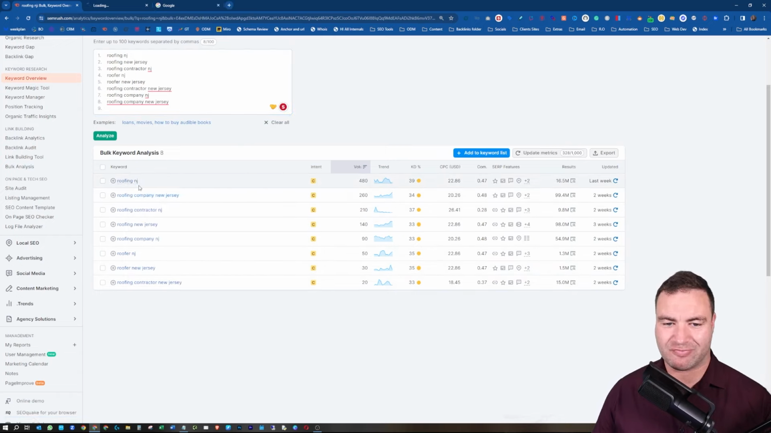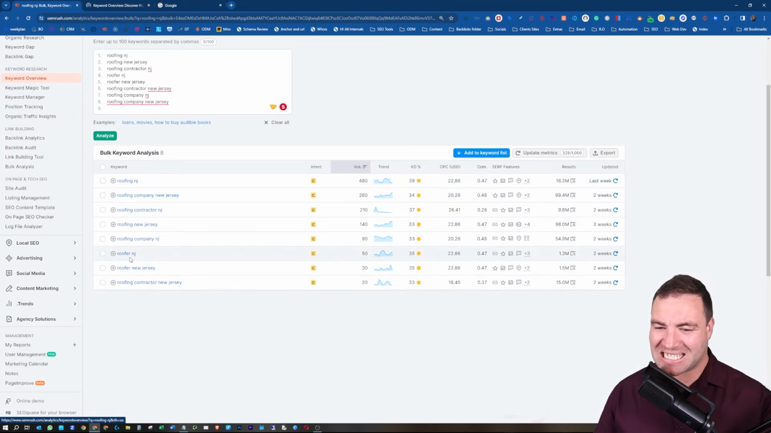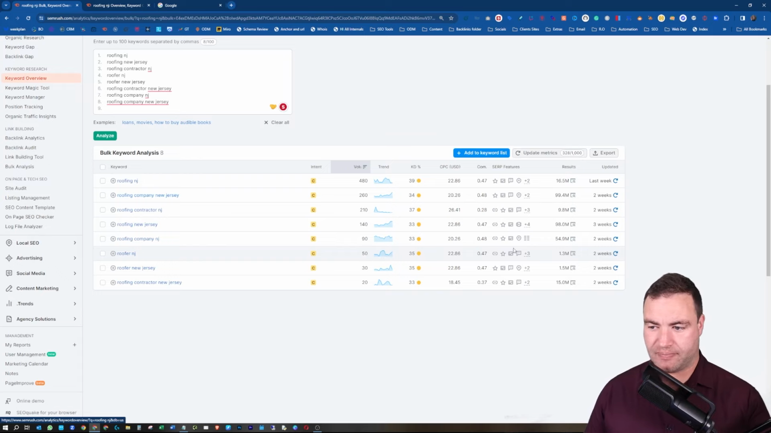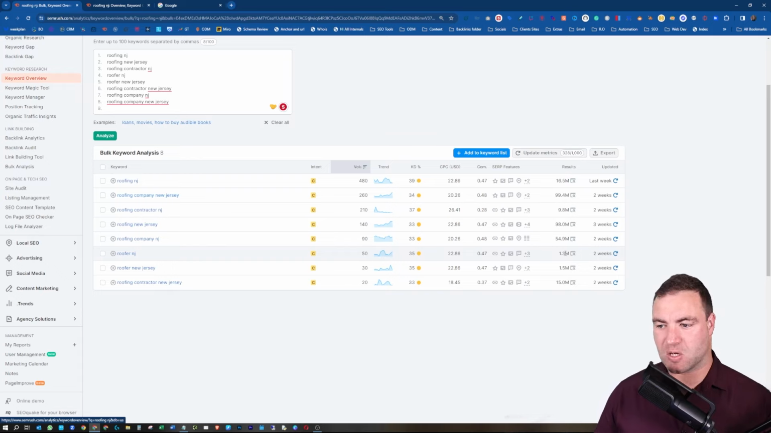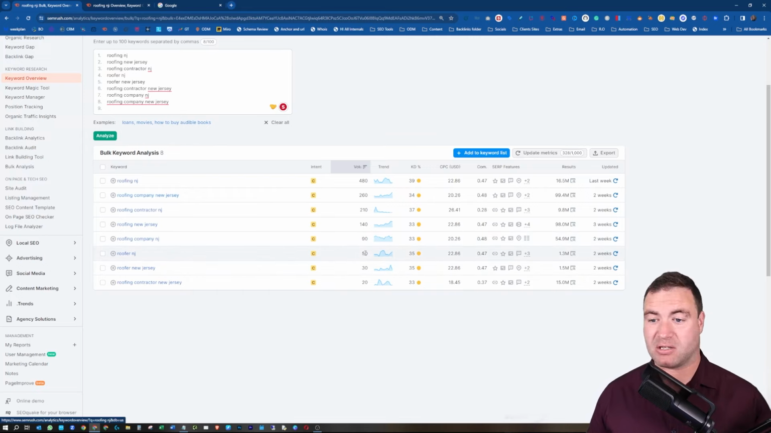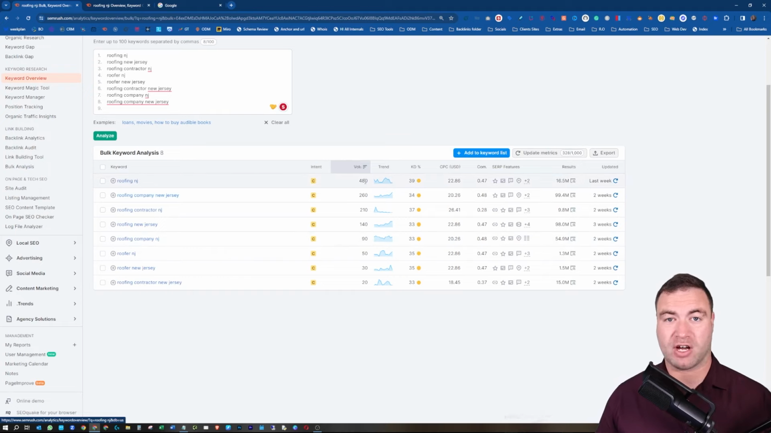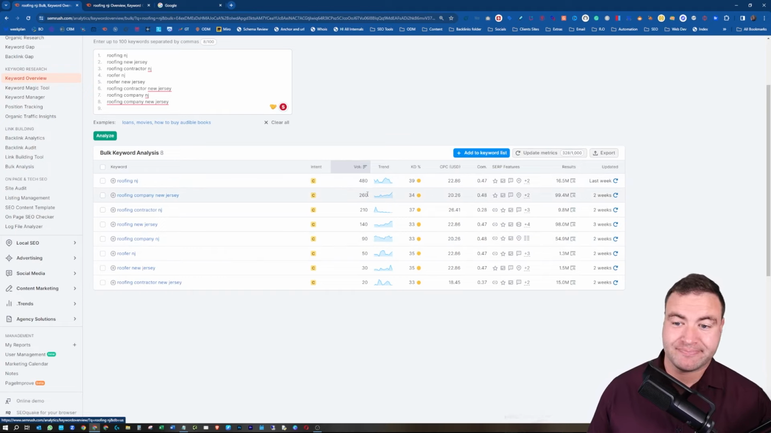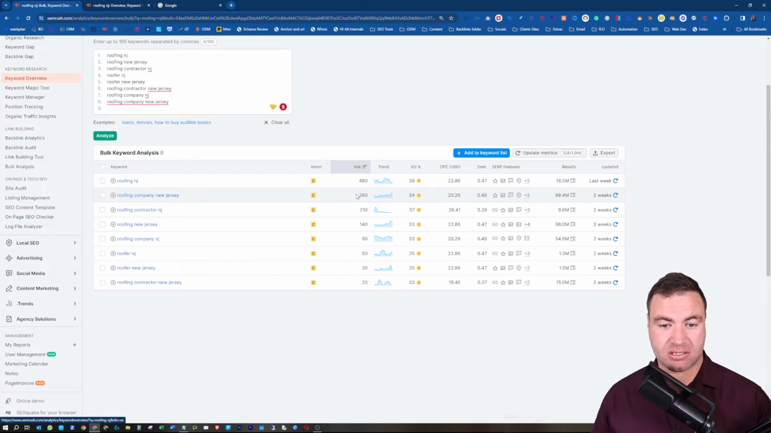Because really, am I going to target "roofer NJ"? There's 50 searches, guys. There's 50 searches. I jump over here, I can see the results. Am I going to make a page when there's 50 monthly searches, but there's 500 up here? It's 10x. And then the next one up here is 5x. Why am I going to waste my time?